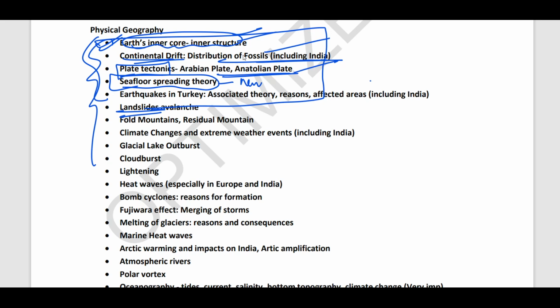Next, coming to climatology, it is not that important this year. However, there are some important themes which you need to revise once. The first theme is climate change and extreme weather conditions, particularly its impact on India. Next, cloud bursts are very important, and you can expect a question coming from the cloud burst. Then guys, heat waves are important. They are increasing, particularly urban heat island. You need to prepare that.